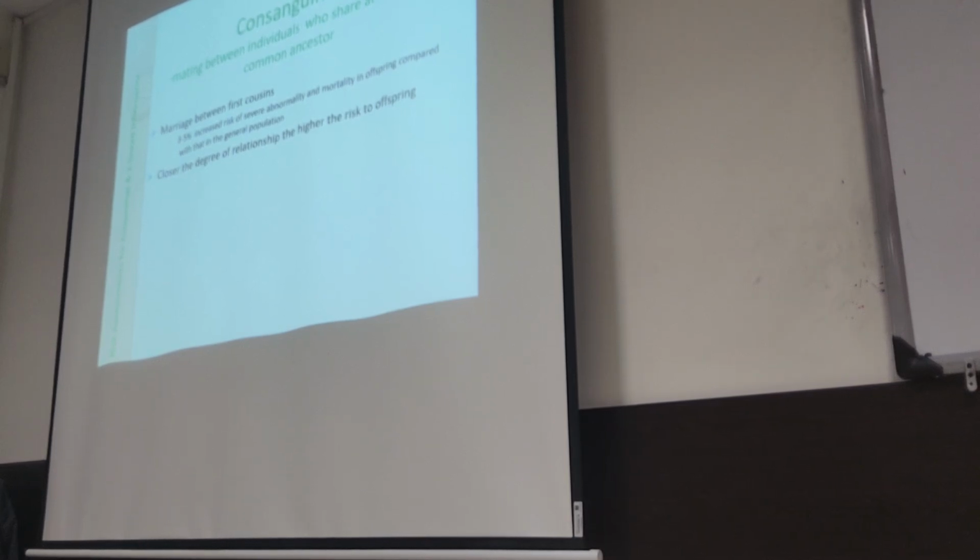Both may have healthy family members, but the chance of having an autosomal recessive disorder will be 3 to 5%. The closer the degree of relationship, the more the chance of having an affected child increases.